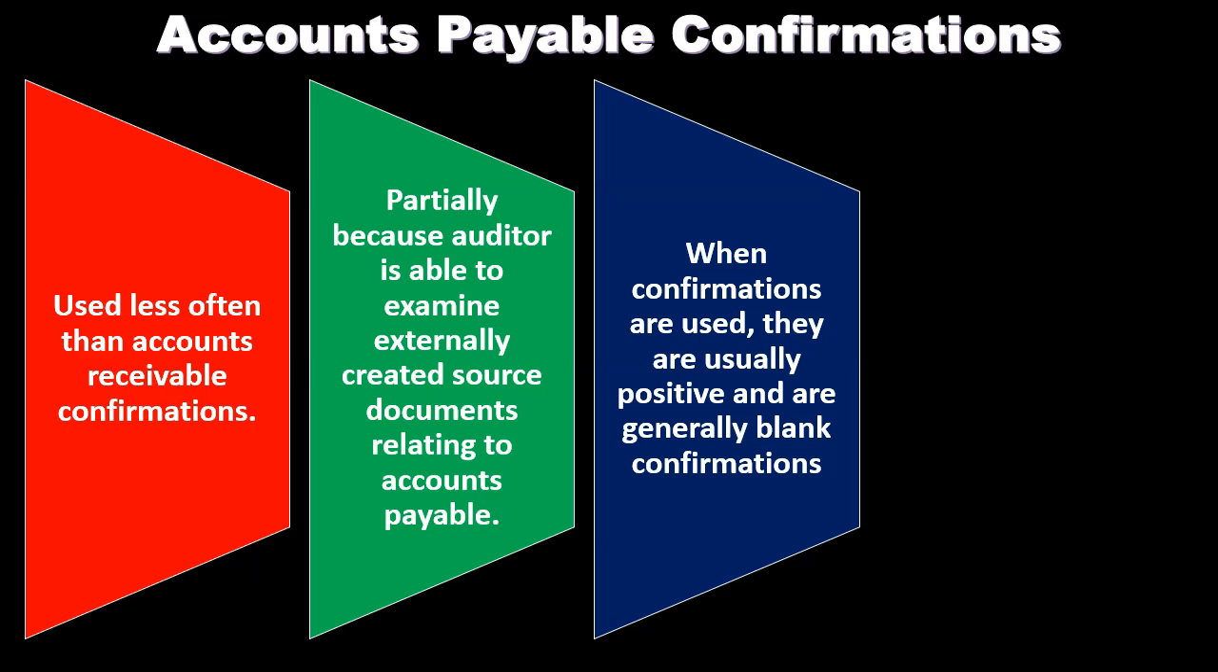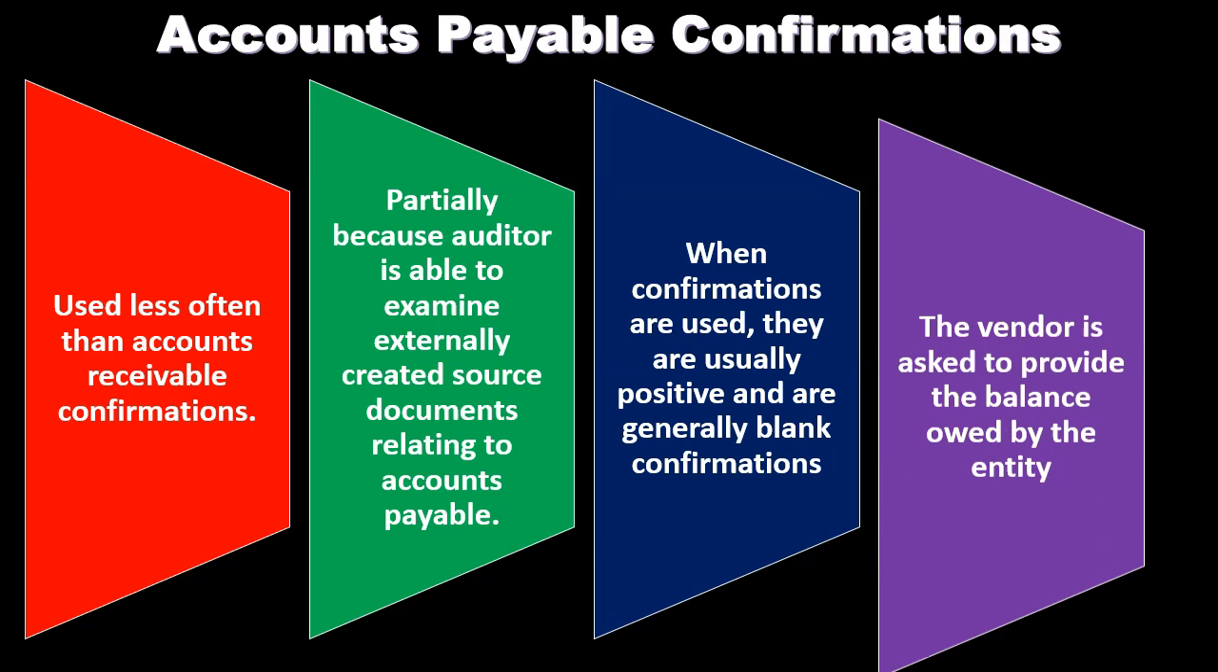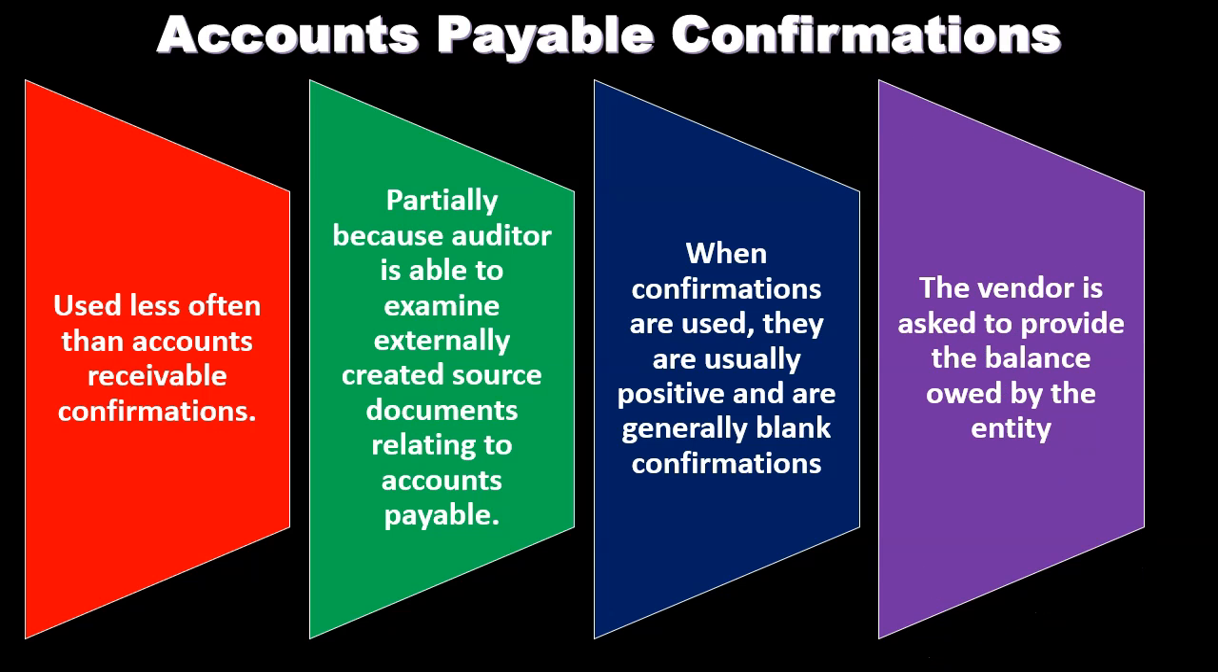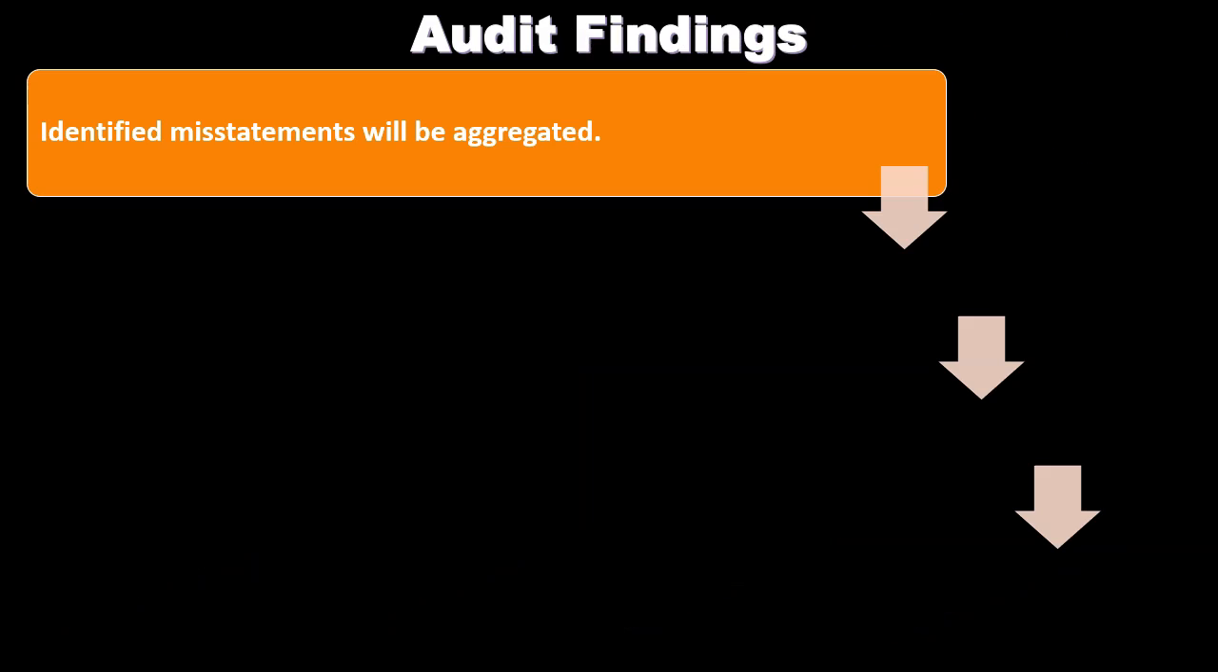Now, also remember, all the rules with the confirmations are pretty much the same here. We, the auditor, are doing the confirmation. We're not going to do it on the company letterhead. We're doing it outside of the company. We're going to send them directly to the vendors, and then the vendor's going to send them directly back to us, the audit firm, not to the company. So we're keeping the company out of it. The vendor is asked to provide the balance owed by the entity.